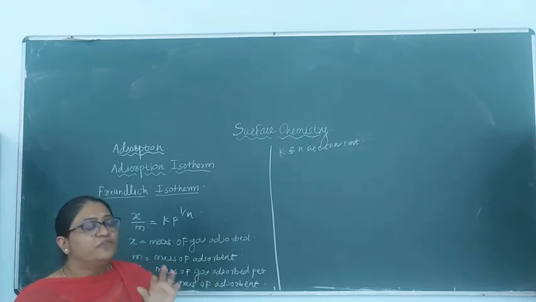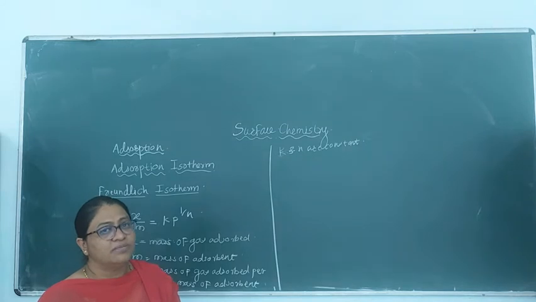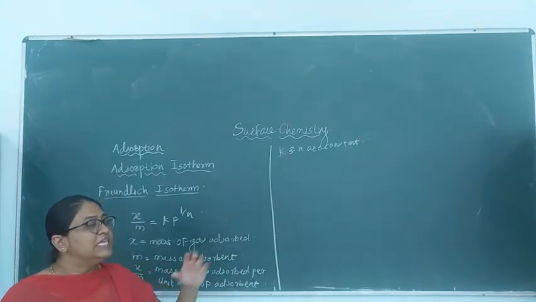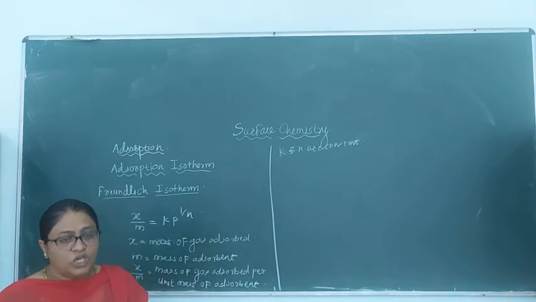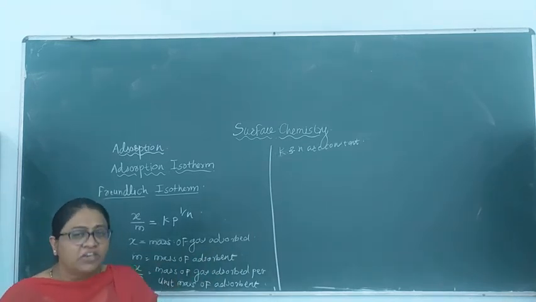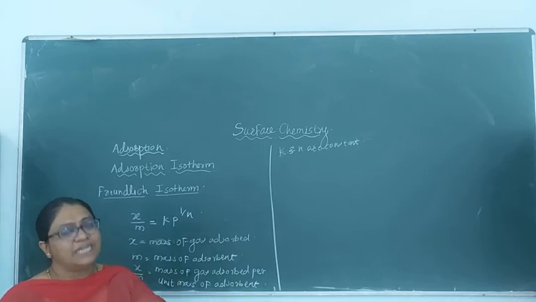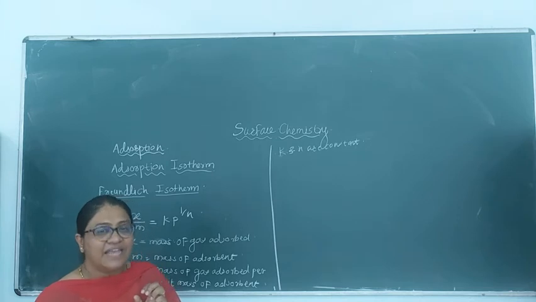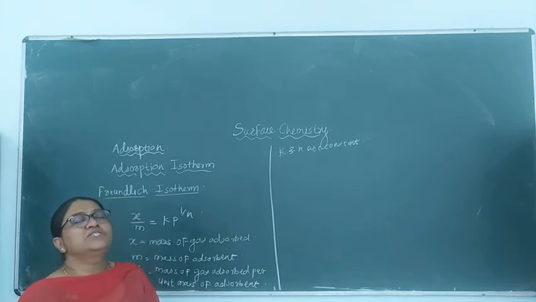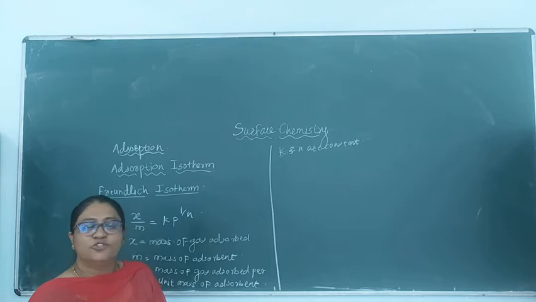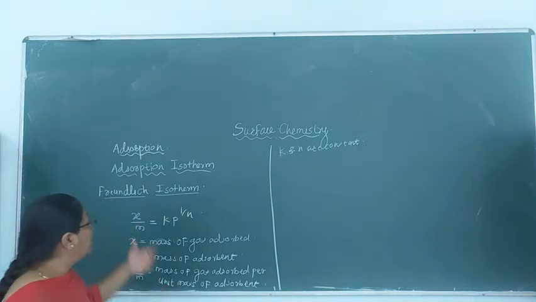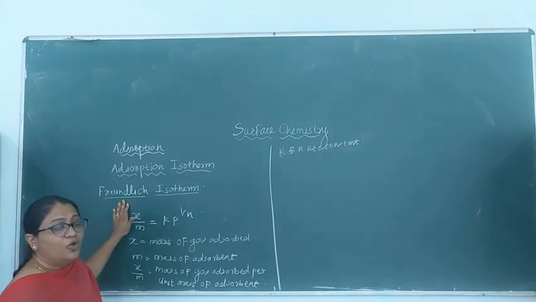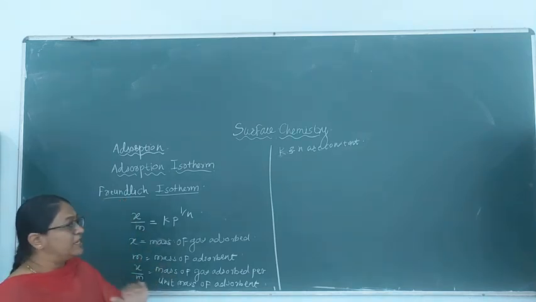Hence, the Freundlich adsorption isotherm is defined as the variation of the extent of adsorption with pressure at equilibrium at constant temperature over a limited range of pressure. So this relation is valid only for a limited range of pressure.